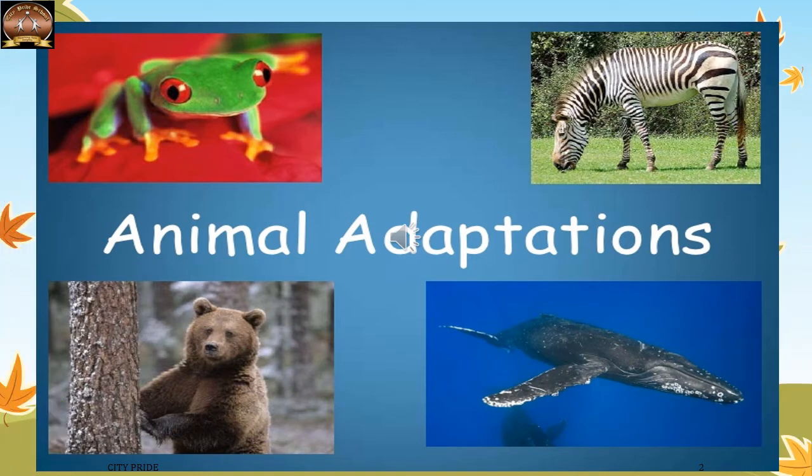If you see in this slide, there are pictures of a frog, a zebra, a bear, a whale. Each one of them is found in a different habitat. Frogs can live on land as well as in water, while zebra and bear are terrestrial animals, that is, they live on land, while bear are also found in snowy regions, while whales are aquatic animals. So, animals that are able to live in varied habitats have developed different modes of movement, breathing, feeding habits, body coverings. Let us study all these in detail.